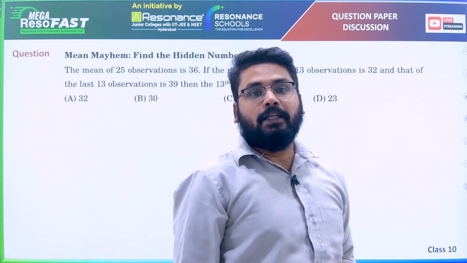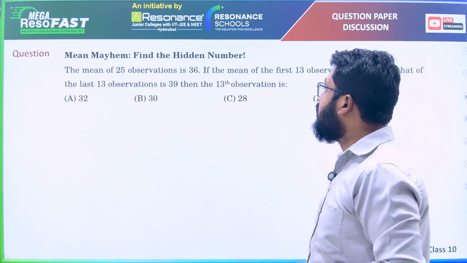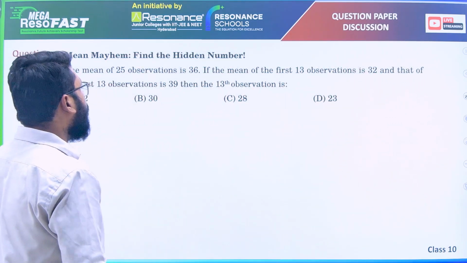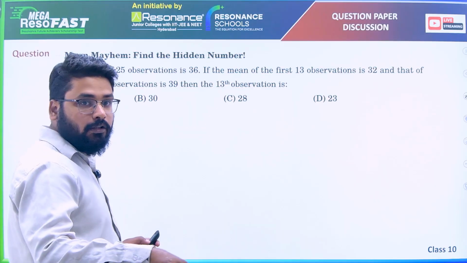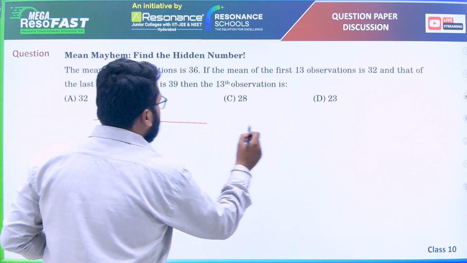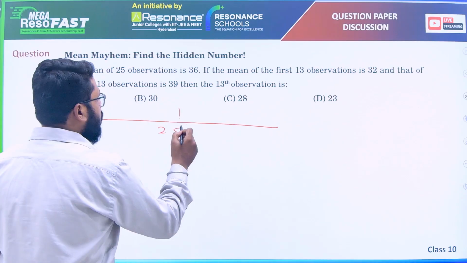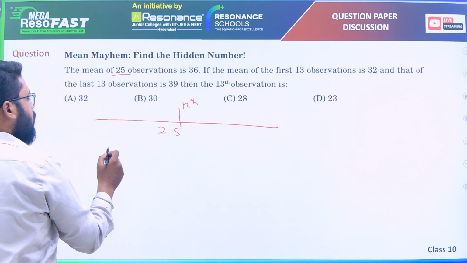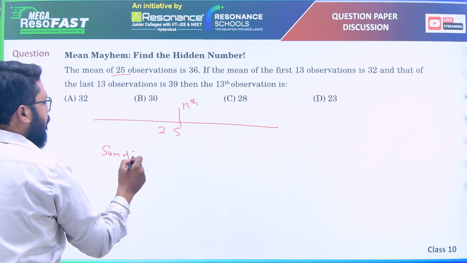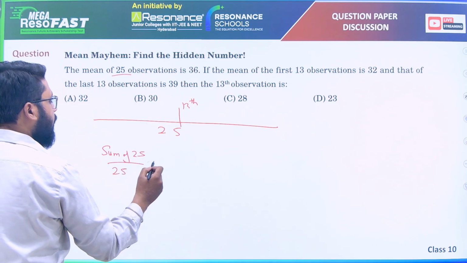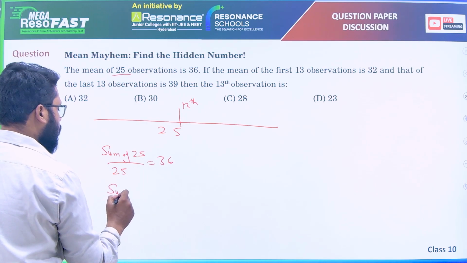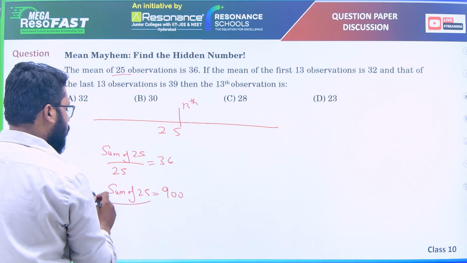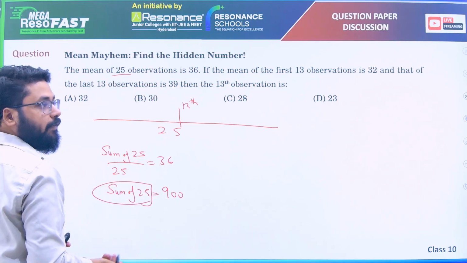Next, statistics. Mean of 25 observations is 36. If the mean of first 13 observations is 32 and that of last 13 is 39, then find the 13th observation. So let us say these are 25 observations, and this is the 13th observation. For all 25, sum of 25 observations by total observations is 36, means sum of 25 observations will be 900, that is 36 into 25.